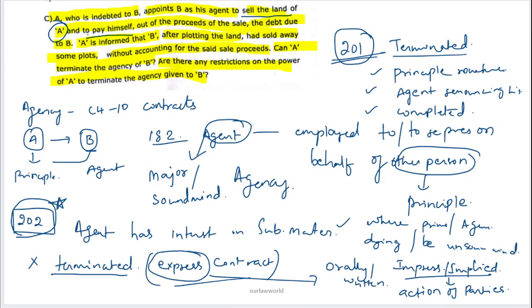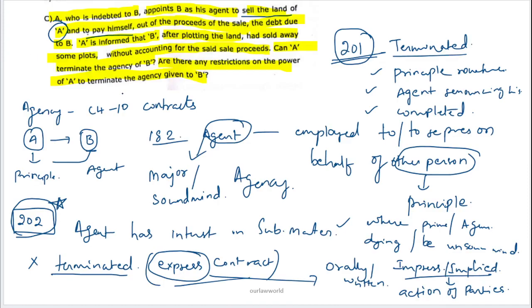So here we can also go with one more explanation which is given in the illustration. If you look at the Bare Act under section 202, you will have the entire definition and explanation of this concept. And here they are asking, are there any restrictions on the power of A to terminate the agency given to B?